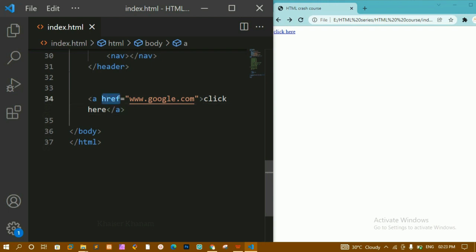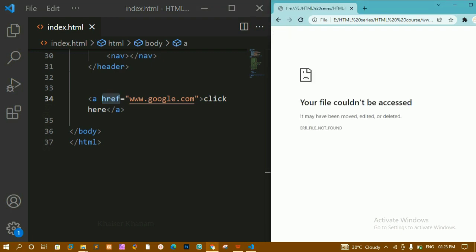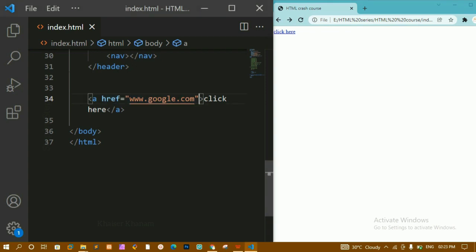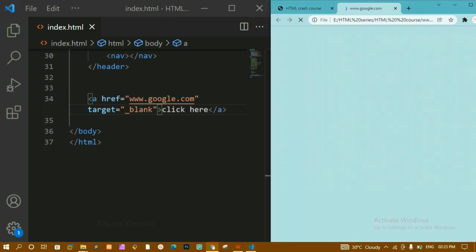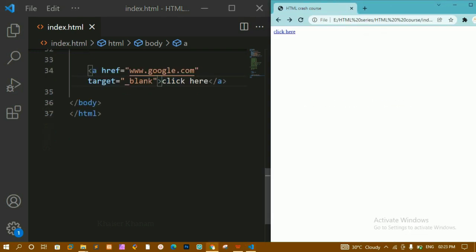This is nothing but an attribute. We are having this href attribute, and whenever I click on this, you can see the page is opened in the same tab. But if I want to open it in another tab, I can just use a target attribute. Now here I am going to write target equal to blank. I'll save this and refresh. Now whenever I click, you can see it has been opened in a new tab. This is how we can link a website; whenever we click on that, it will open it. This is about the href attribute, this is about the target attribute, and this is nothing but our anchor tag.